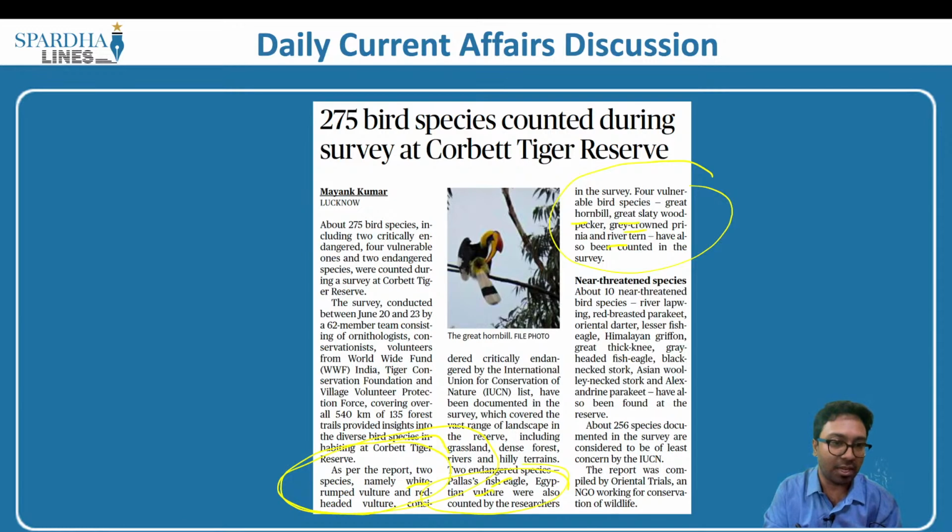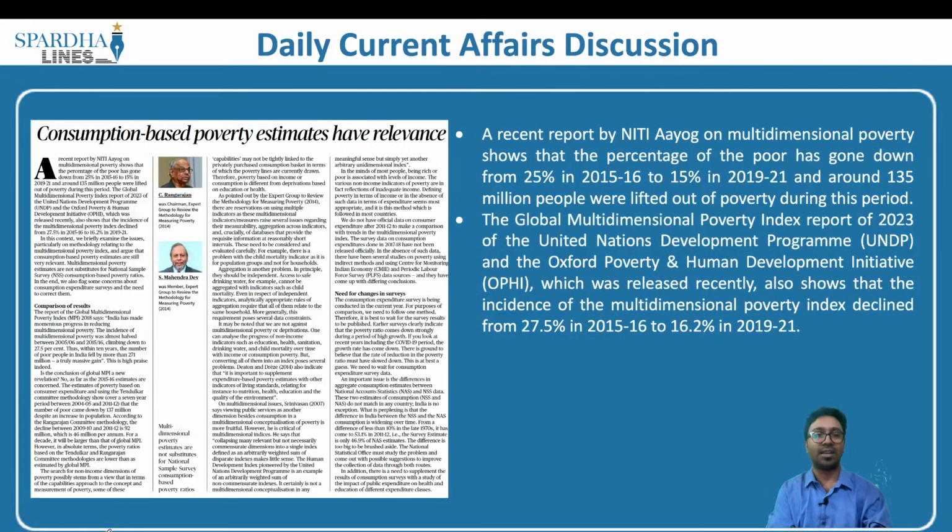Now let's look into the next article. This article says consumption based poverty estimates have relevance. The article here is speaking about the multidimensional poverty index that was released by Niti Aayog. It also makes a mention about the global multidimensional poverty index. What we will try and understand is with respect to the Niti Aayog on multidimensional poverty.